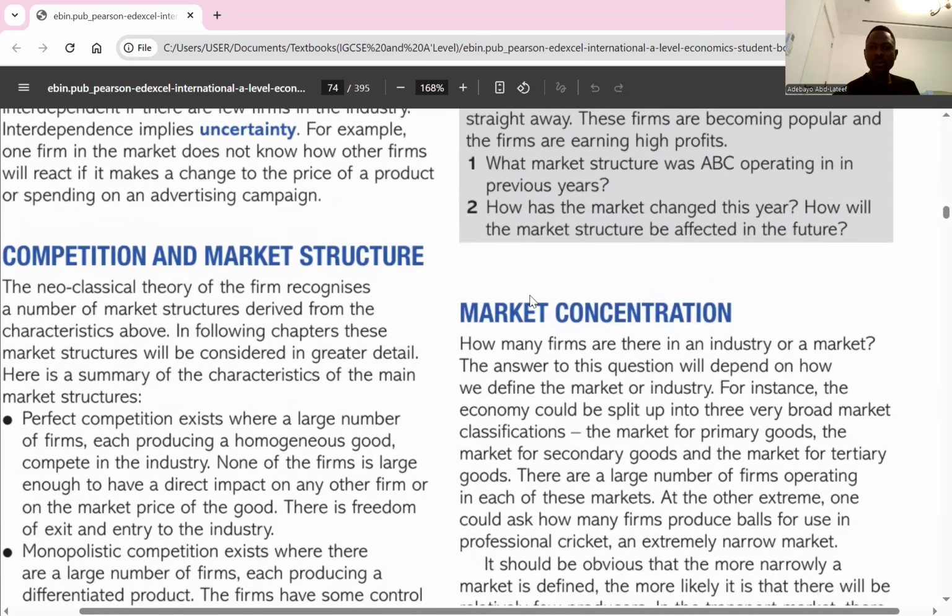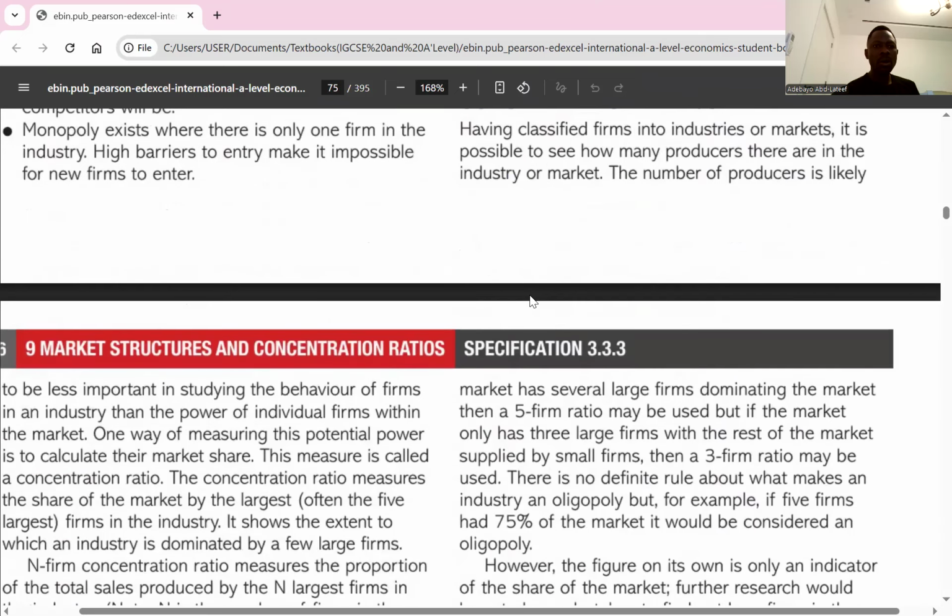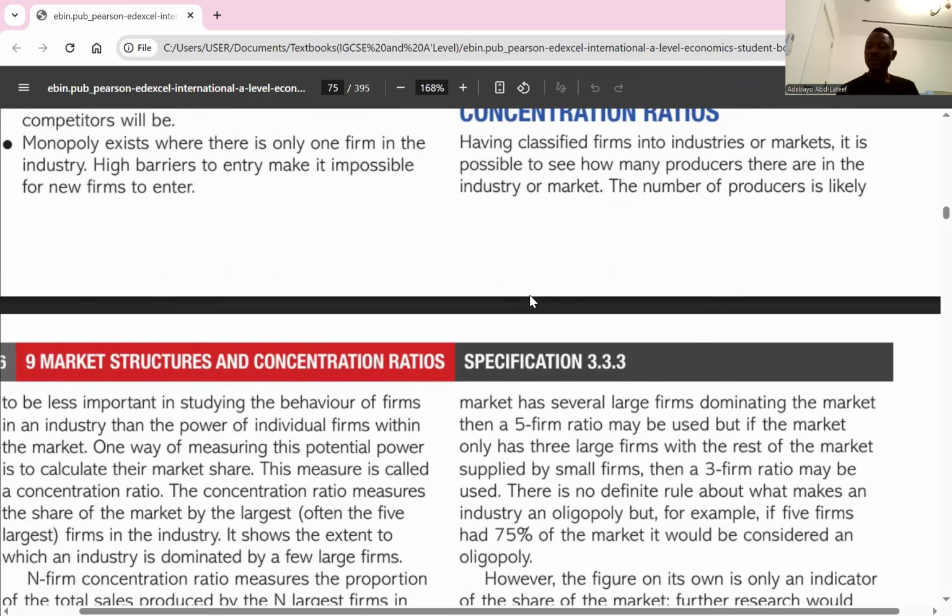And the next one is monopoly. Are you there, please? Yes. Okay. Monopoly exists where there is only one firm in the industry. High barriers to entry make it impossible for new firms to enter. So monopoly is a market that is dominated by one firm, meaning a single firm makes up that industry. There are barriers to entry and exit that make it difficult for new firms to come into that industry. I think the point is clear there.